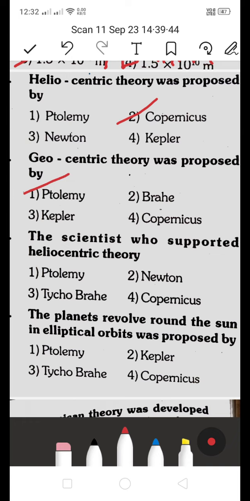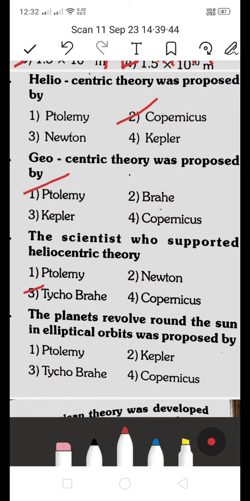Next, the scientist who supported heliocentric theory, is it Ptolemy, Newton, Tycho Brahe, or Copernicus? Which is the right answer? The scientist who supported heliocentric theory? It's a 3 Tycho. This is the right answer.